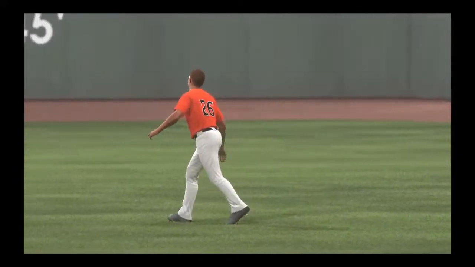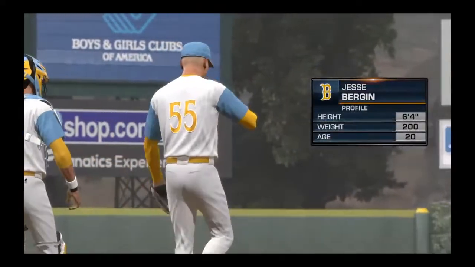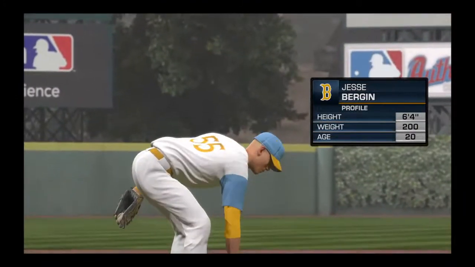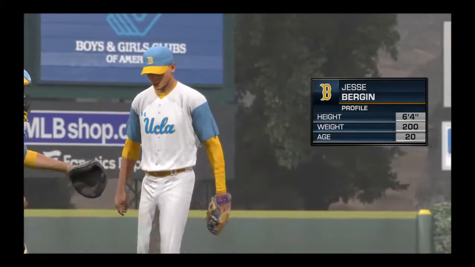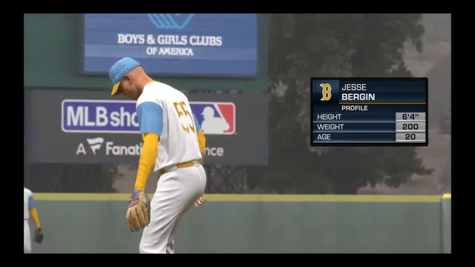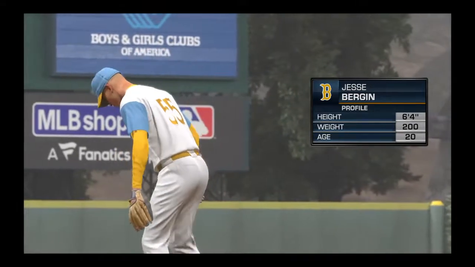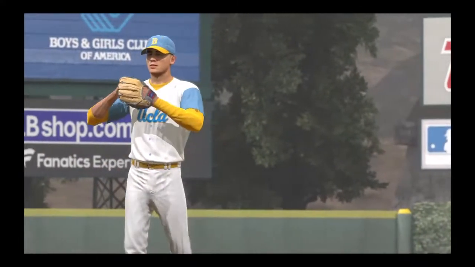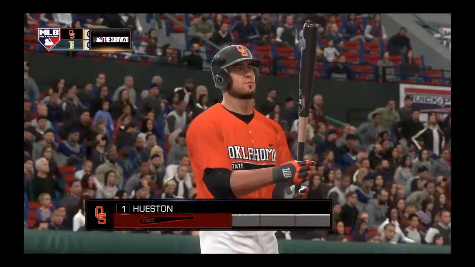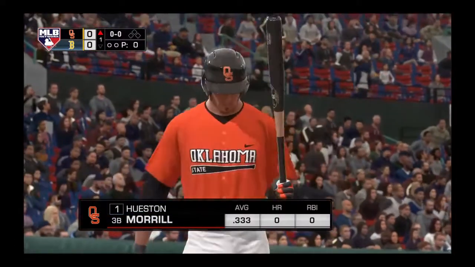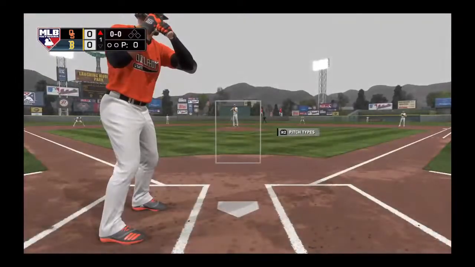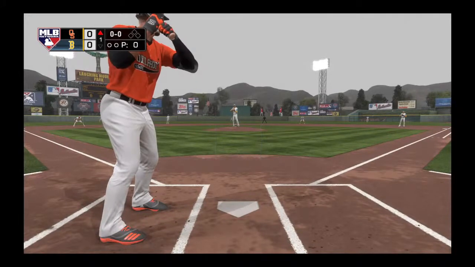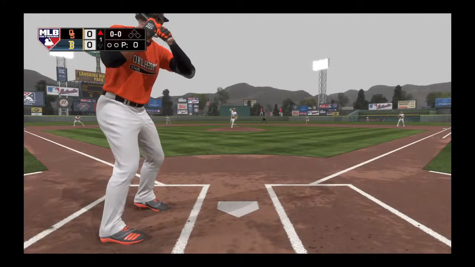So we'll see what happens here as Oklahoma State trying to get the first win of the season and get those 2 losses behind them. Jesse Berg. I was wrong on pronouncing that last name. Flansiker, he wants to say his name. He'll be the pitcher for the Cowboys, like I said. Now batting number 1, Houston Morrow. Here's the first pitch.